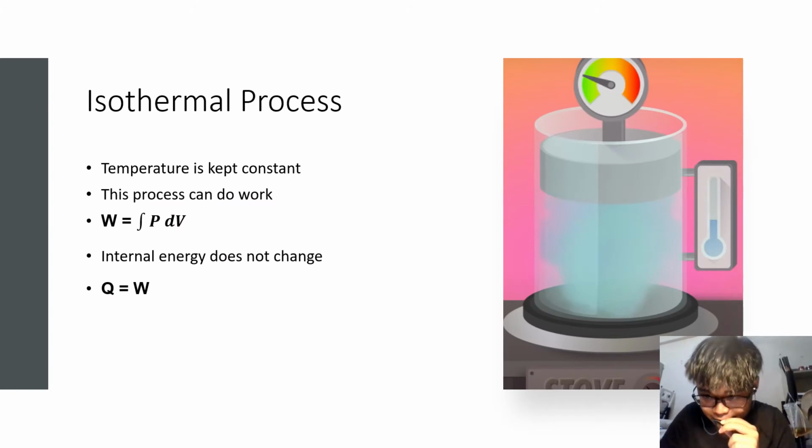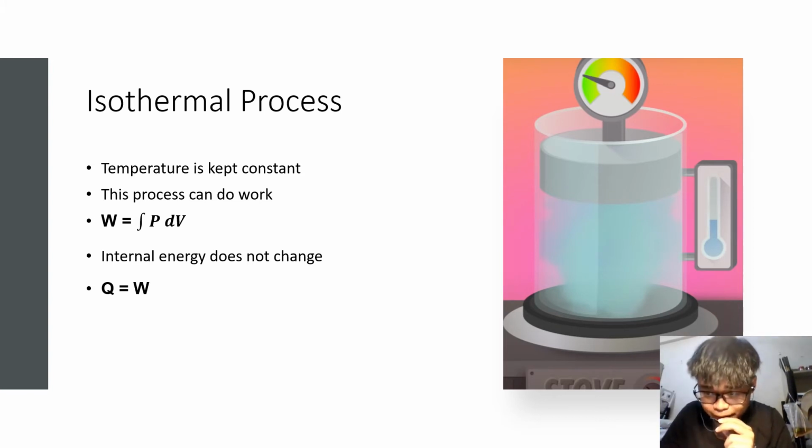So the third process is the isothermal process, where the temperature is kept constant. When heat is added into the system, the volume will expand and the system will do work. In an isothermal process, we need to calculate the change of pressure while taking the volume into account. So that's why we have to integrate here.